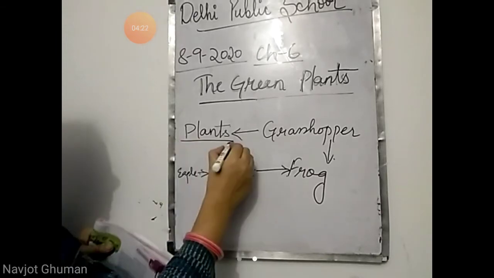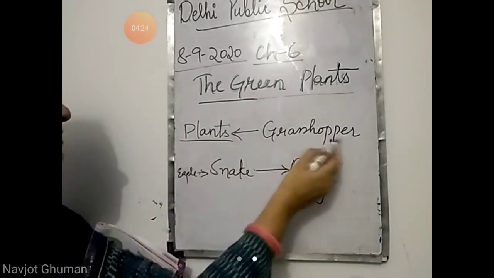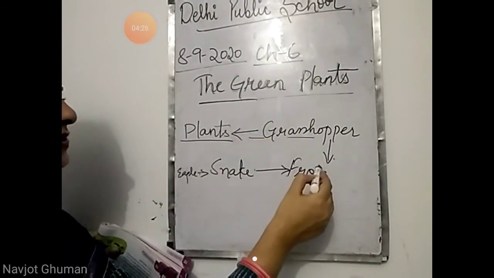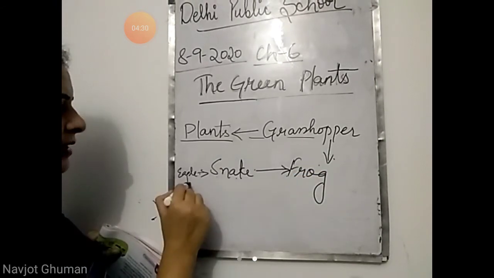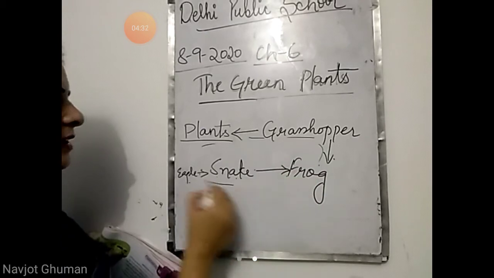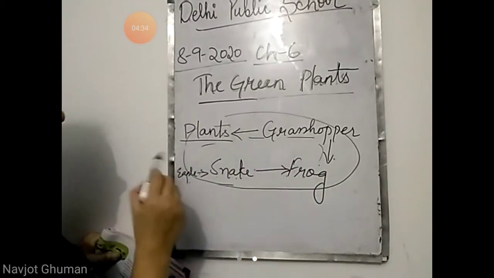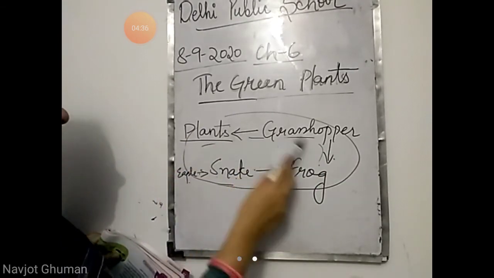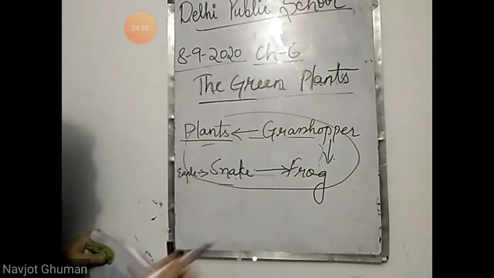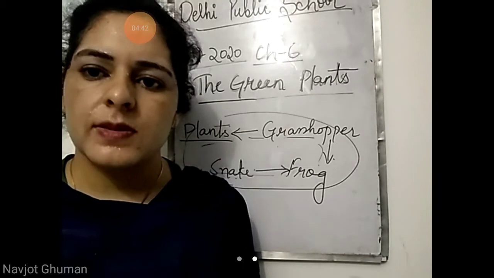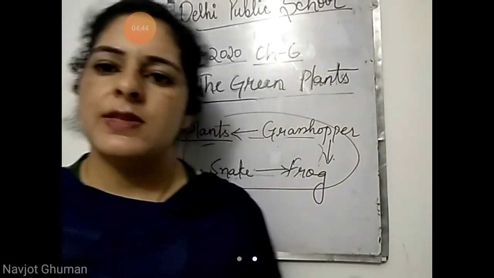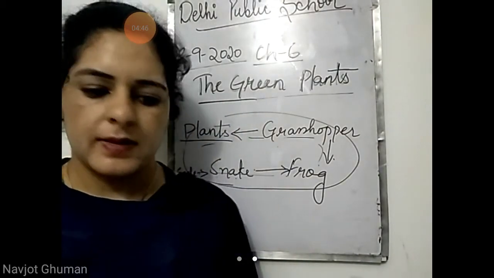Here plants are the producers. Who is eating plants? Grasshopper. Who is eating grasshopper? Frog. Who will eat frog? Snake. And who will eat snake? Eagle. So this is a chain. This is called a food chain, in which one organism depends on the other organism for food. So this is the first way in which animals are dependent on plants.